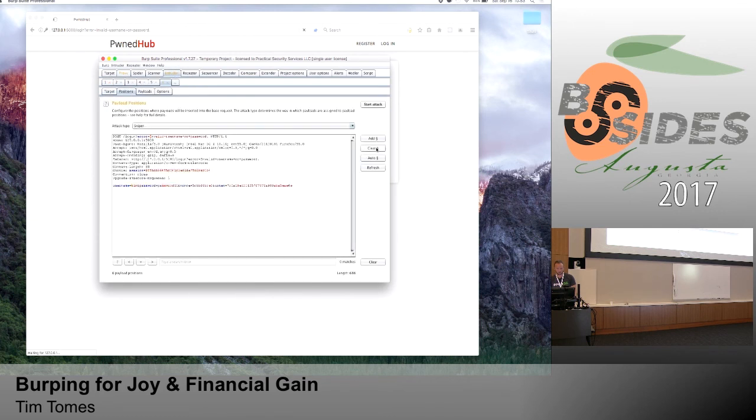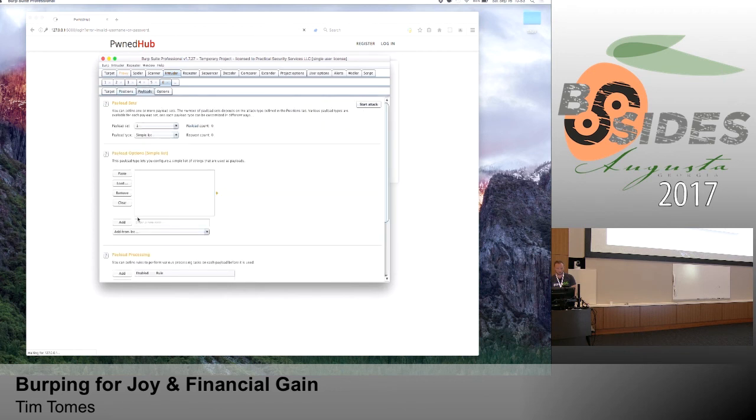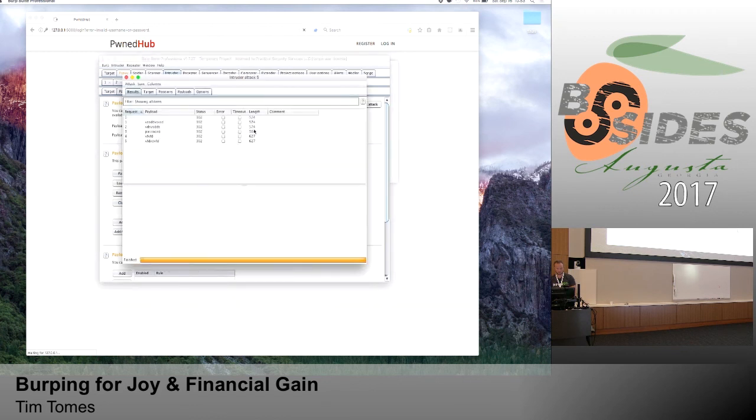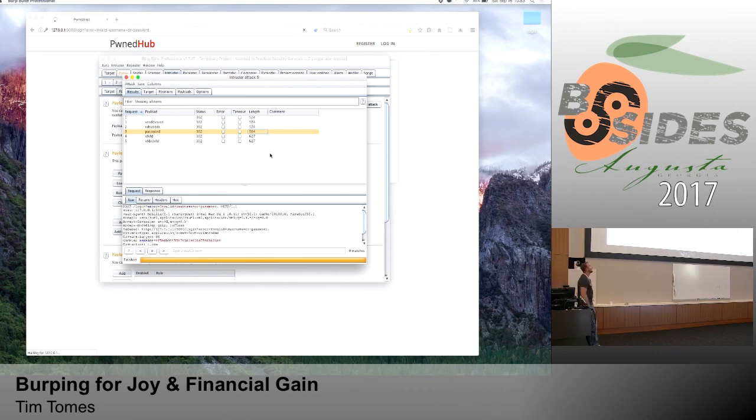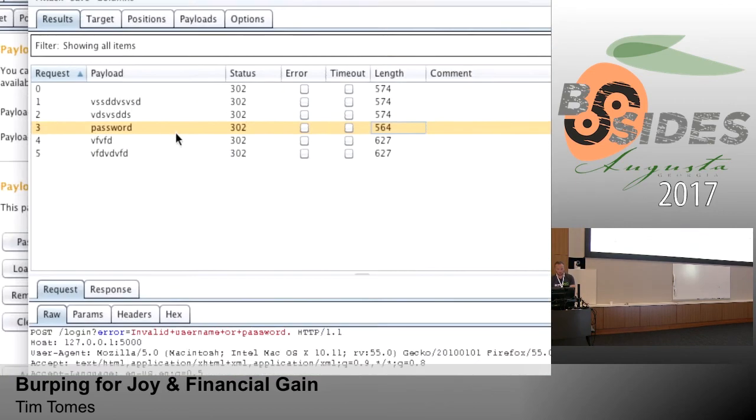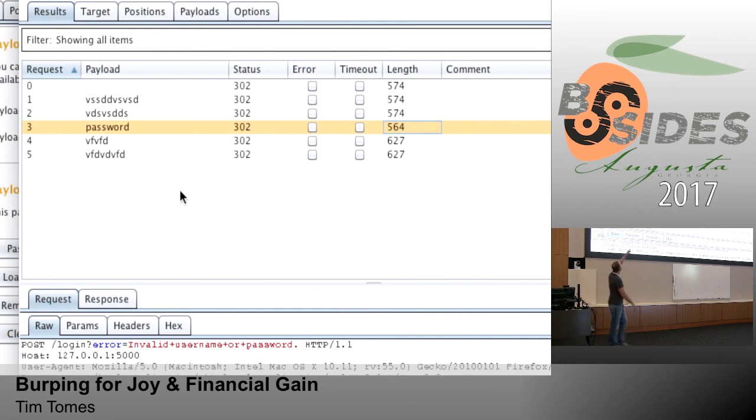Positions, once again, we're only interested in the password here because we're trying to crack somebody's password. Payloads. Blah, blah, blah. Correct password. Another fake, and start the attack. And here we can obviously see that when it landed on password, it properly authenticated, and because it was properly authenticated, some other stuff happened in the rest of the request. But you can see very clearly that this time it worked. We bypassed that client-side anti-automation control just using some simple Python logic in the Python scripter.